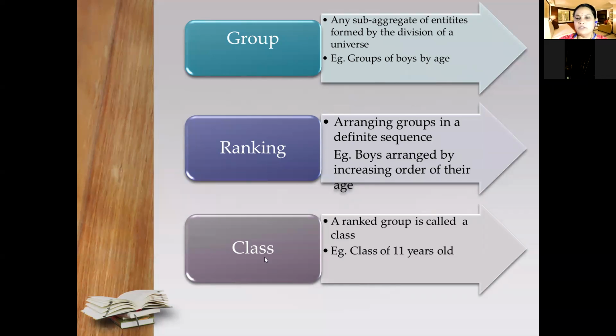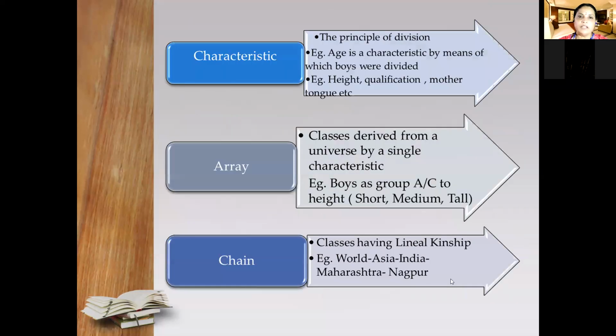Then we have learned class. A ranked group is called a class. So here, whatever 11-year-old boys are there will come into one group, and that is called a class. Generally we say it is a group, but in exact technical terms it is a class.